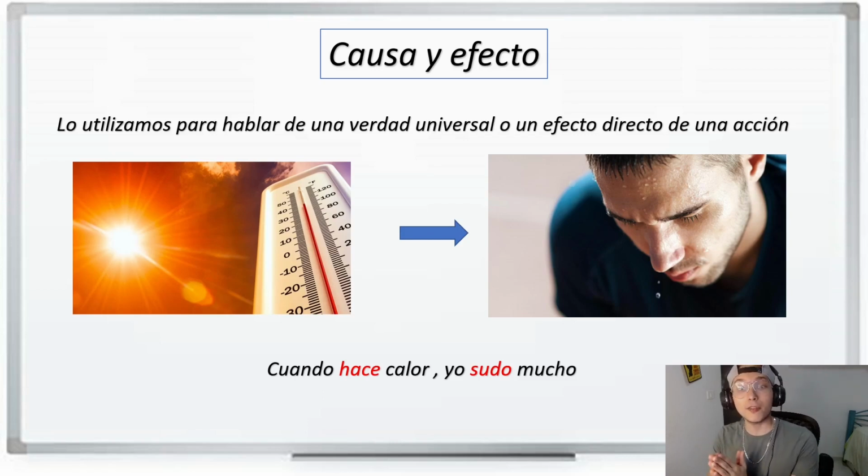So this is a little different because now I'm talking about me, but I'm using the cause and effect. So we can also use the word cuando, and we can say, when it's very hot, I sweat a lot. So cuando hace calor, yo sudo mucho.